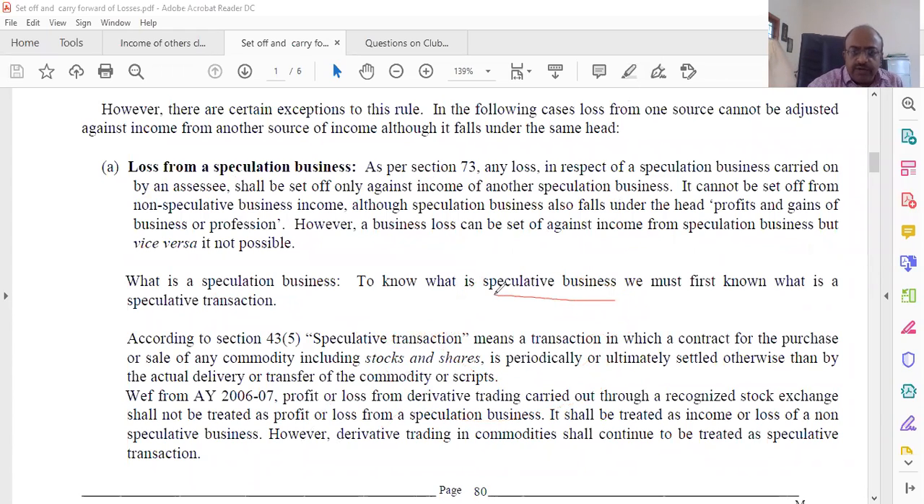But what is speculative business? Speculative business means a transaction in which a contract for the purchase or sale of any commodity, including scrips and shares, is periodically or ultimately settled otherwise than by actual delivery of the commodity and scrips. With effect from 1/4, the profit and loss from derivative trading carried on by a recognized stock exchange, which was earlier a speculative business, should be treated as income or loss of a non-speculative business.